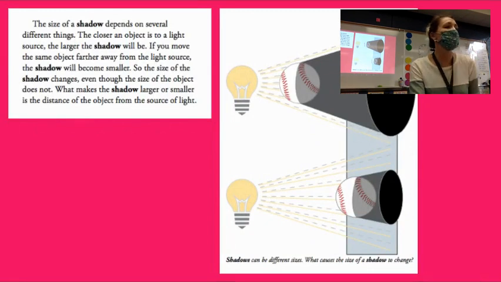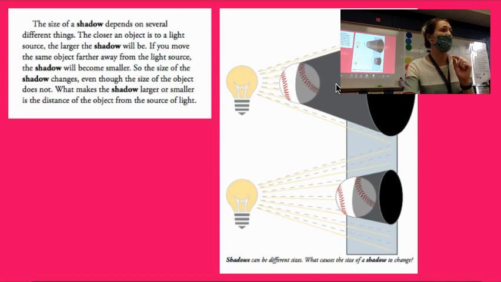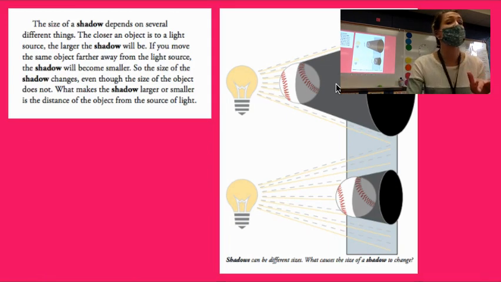I'm going to have you read these final 2 pages to yourself to find the answer to the question. Why are the shadows different sizes in each of these images? So we have both of these images. You're going to read to find out why are the shadows different sizes.